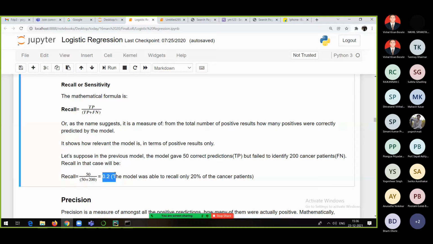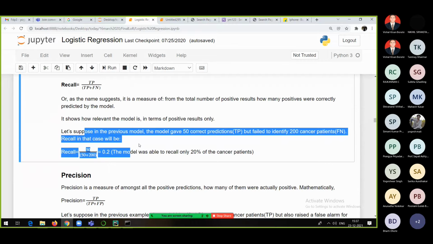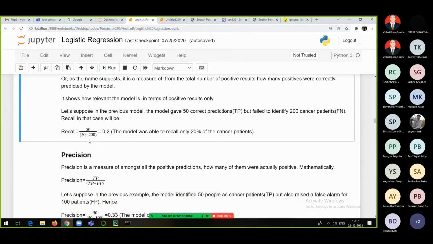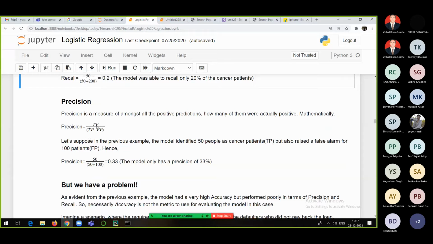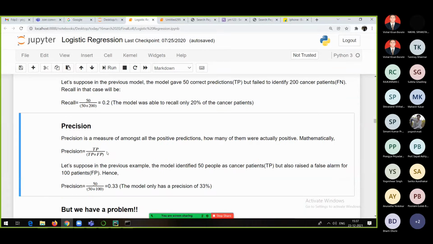Maybe what I can say is, it shows how relevant the model is in terms of positive results. So in this kind of case, recall should be 100%. Right? Precision, you can see that it is TP divided by TP plus FP, instead of FN it is FP.